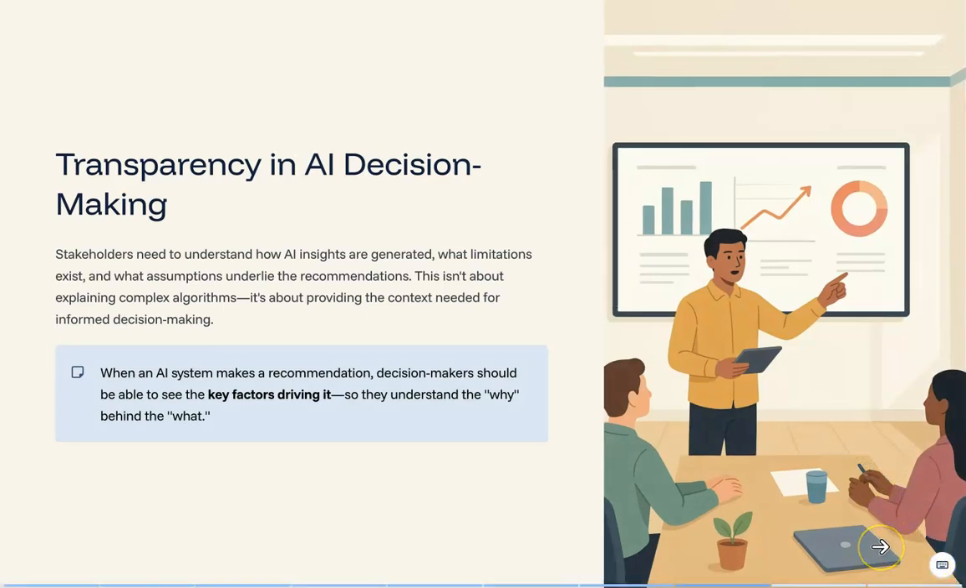Transparency becomes crucial for responsible decision-making. Stakeholders need to understand how AI insights are generated, what limitations exist, and what assumptions underlie the recommendations. This isn't about explaining complex algorithms. It's about providing the context needed for informed decision-making. When an AI system makes a recommendation, decision makers should be able to see the key factors driving it so they understand the why behind the what.